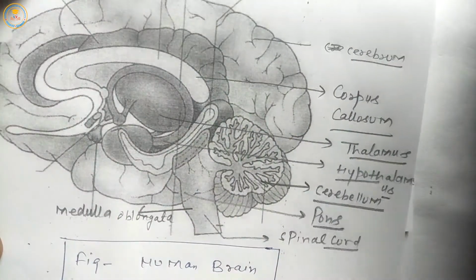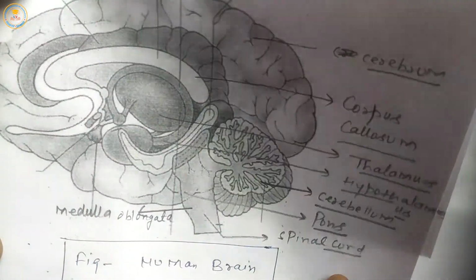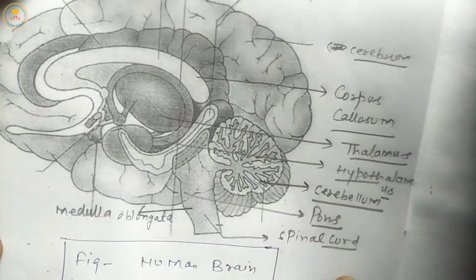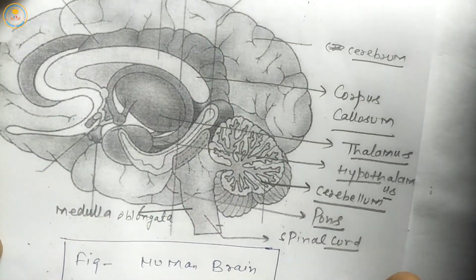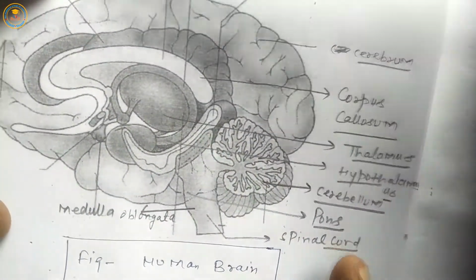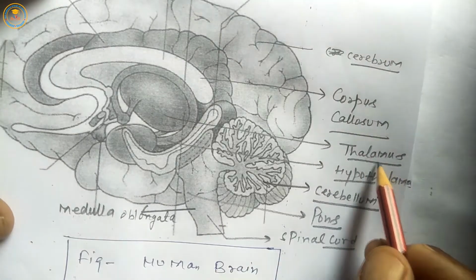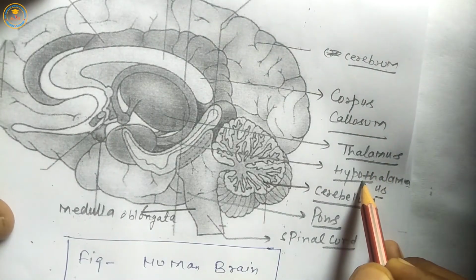Students, the human brain has three parts. First is forebrain, second is midbrain, third is hindbrain. The human forebrain, which means anterior brain, is made by cerebrum, thalamus and hypothalamus.